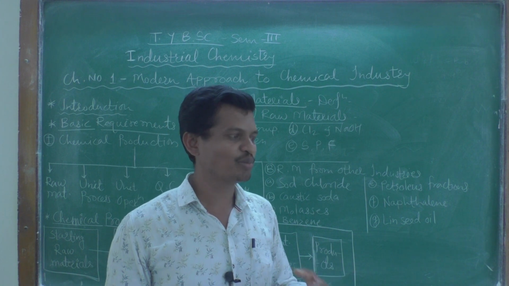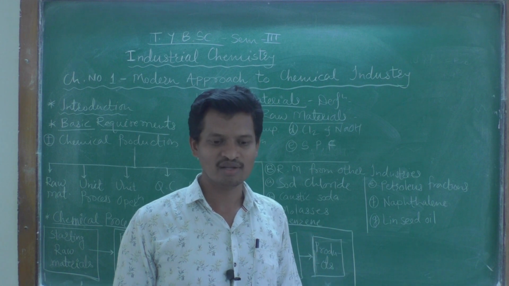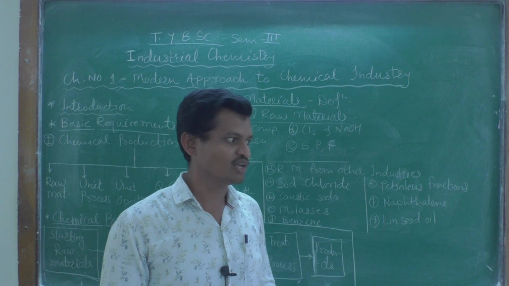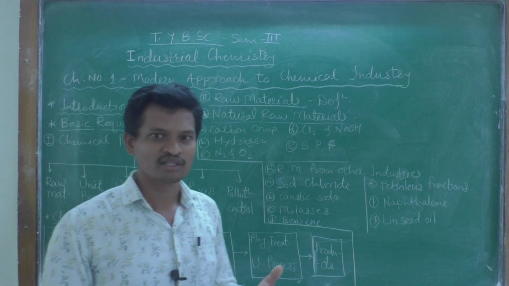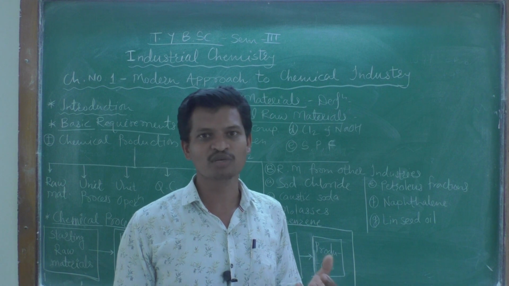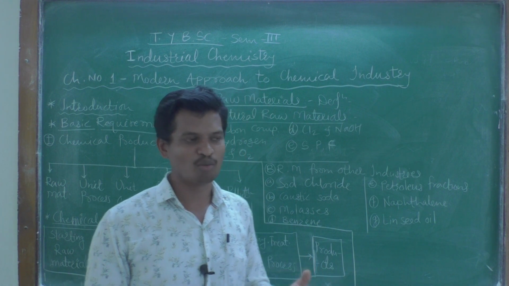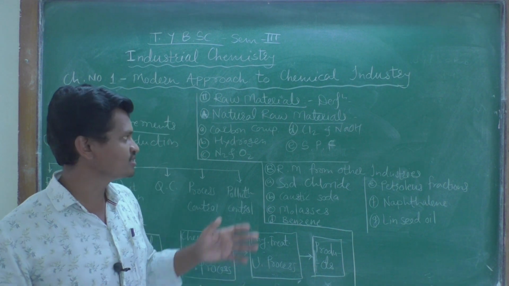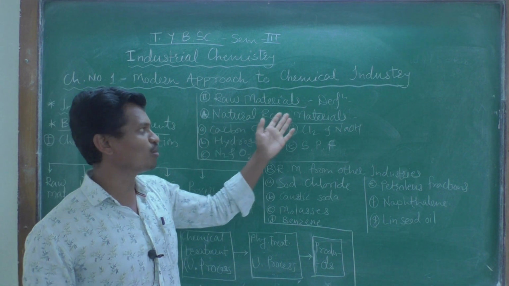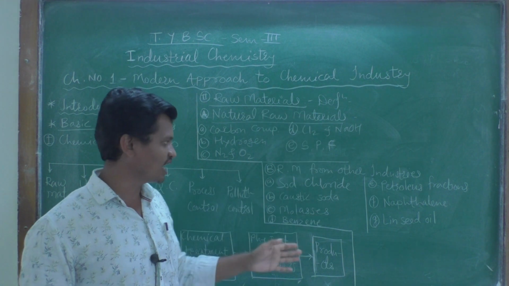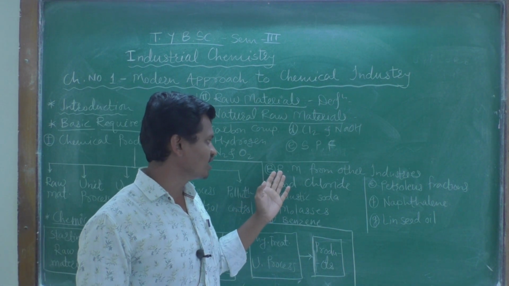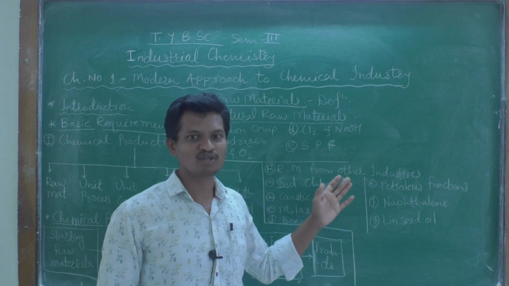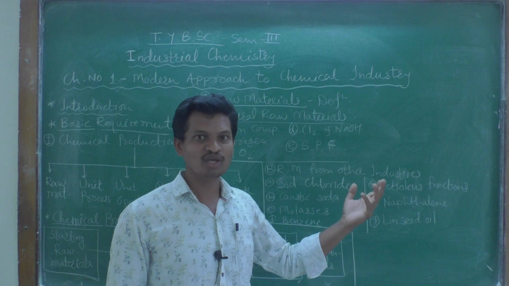Okay, if we have to prepare glass material or a glass product, then we should have silica or silica based products. If we have to manufacture sugar, then we must have sugar cane as a raw material. So on the basis of that, the raw materials are mainly of two types. The first one is natural raw materials, and the second one is raw material obtained from the other industries.